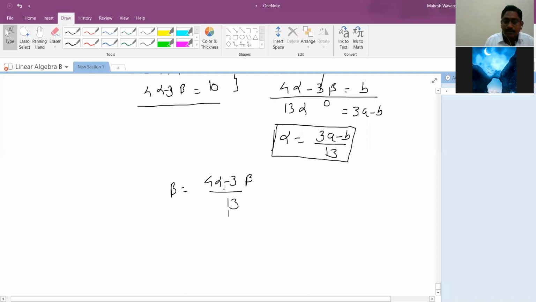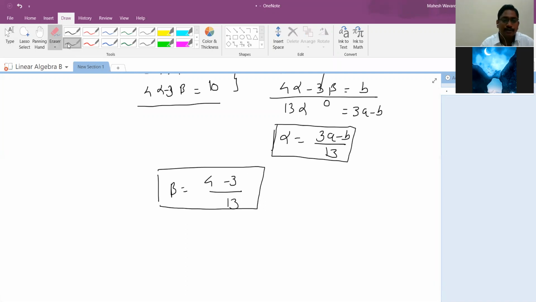So this is beta. Okay, we have taken a and b. Beta. So I should write a here. We have used notation a and b for that. So this is 4a minus 3b. Okay.